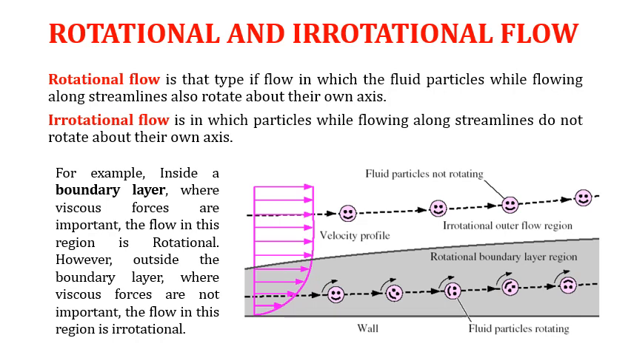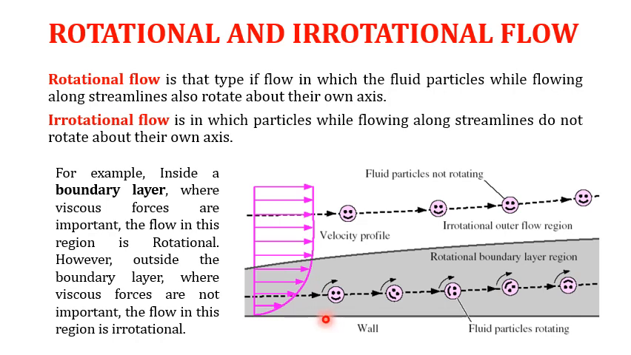Rotational and irrotational flow. That type of flow in which fluid particles, while moving along the streamline, also rotate about their own axis is known as rotational flow. While where the fluid particles move along the streamline and do not rotate about their own axis, it is irrotational flow.